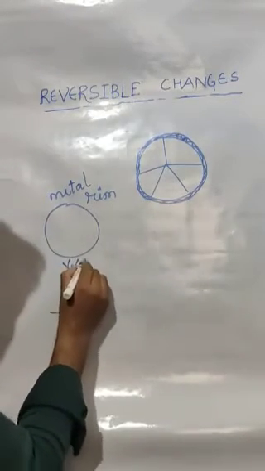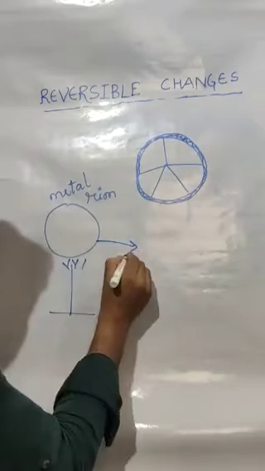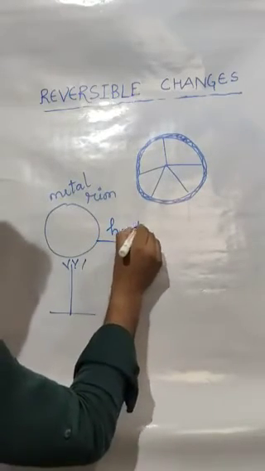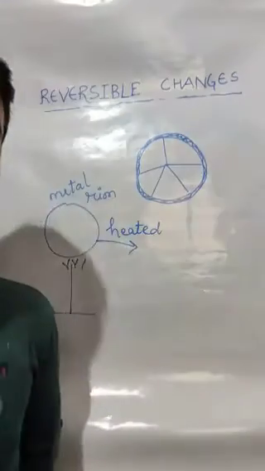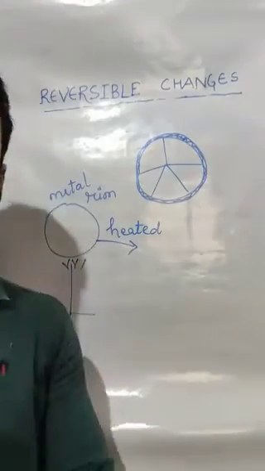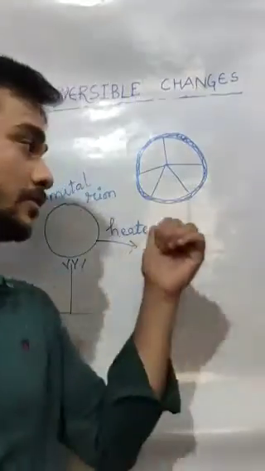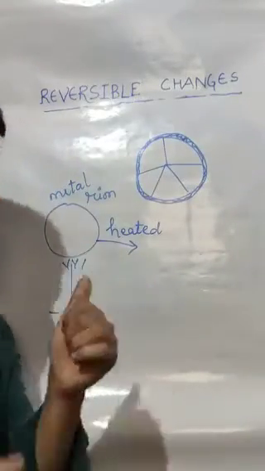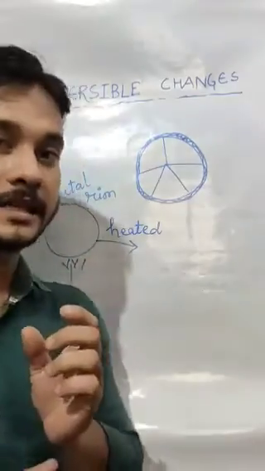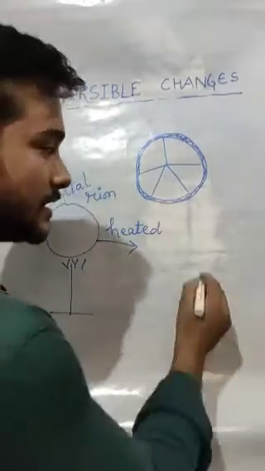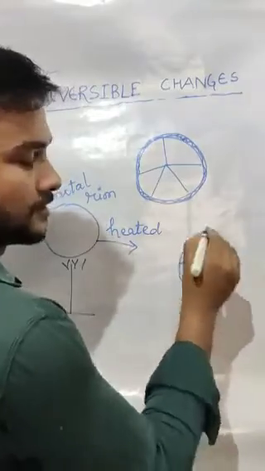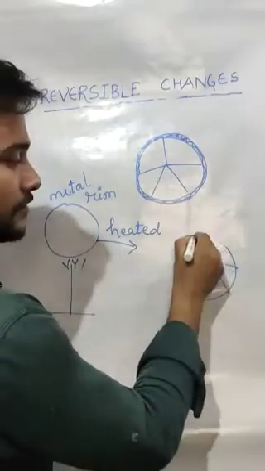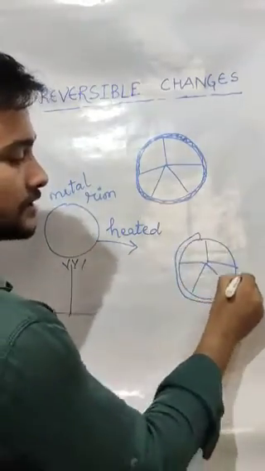So the first process is this metal rim should be heated, and we know that when metals are heated, it expands, means it will become slightly bigger in size. So in the same way, this metal rim will also become slightly bigger in size. When it becomes slightly bigger in size, then we can fix this metal rim over this wooden wheel.